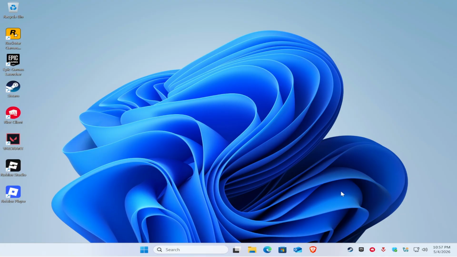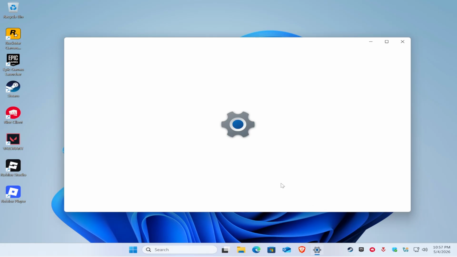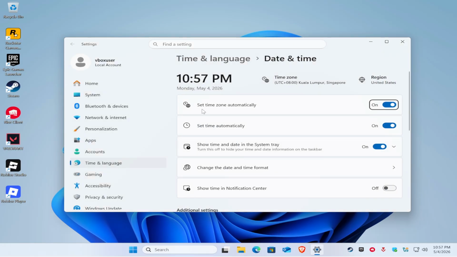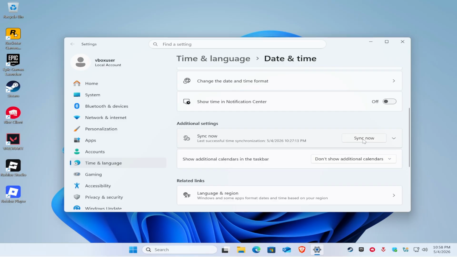And first up, you want to find your date and time. Right click on it. Right here at the bottom right, click on adjust date and time. Now make sure that both set time zone automatically and set time automatically are enabled. And then once that's enabled, scroll down and click on sync now. Wait for it to load, and then once it loads, close this one.